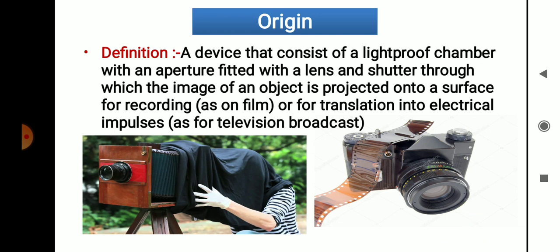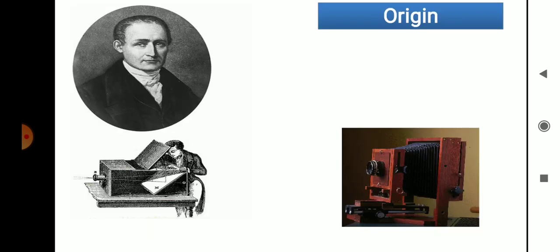A device which consists of a light-proof chamber having an aperture. The aperture is fitted with a lens and shutter, and through it we are able to take the image of an object which is projected onto the surface for recording. With that aperture, that lens, that shutter, we are able to take the image of a particular object. That is the camera. Now we will see the history of the camera.